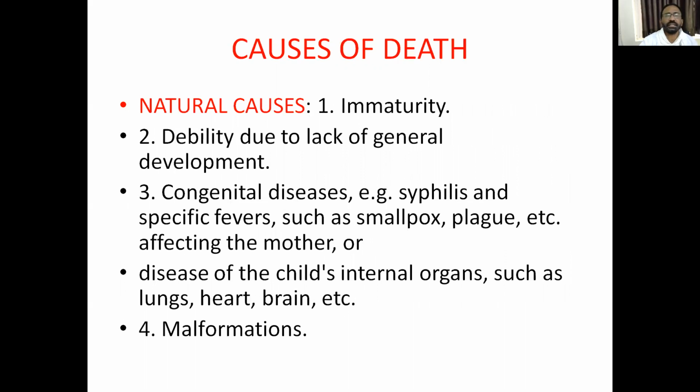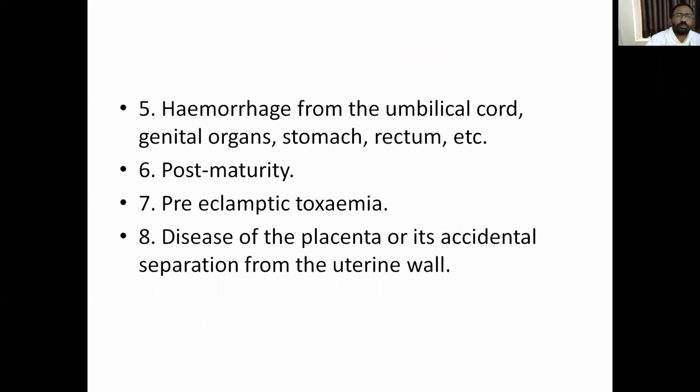Causes of death. What are the causes of death of an infant? They are natural causes and accidental causes. Natural causes are immaturity, debility due to lack of general development, congenital diseases like syphilis, fevers, smallpox, plague, etc. Disease of the child's internal organs such as lungs, heart, brain, and malformation. Also hemorrhages, post-maturity, pre-eclamptic toxemias of pregnancy, and eclampsia. All those are the natural causes of death.